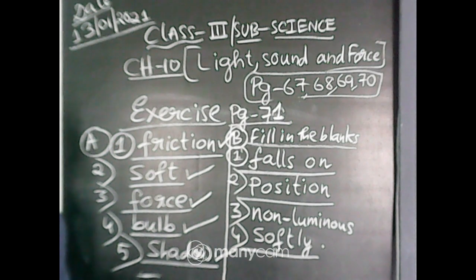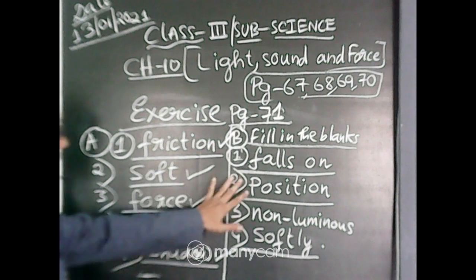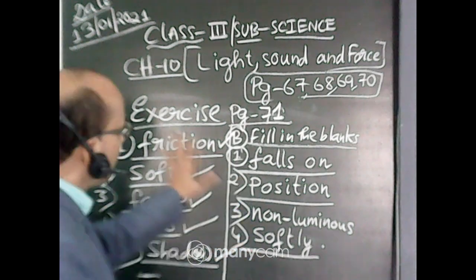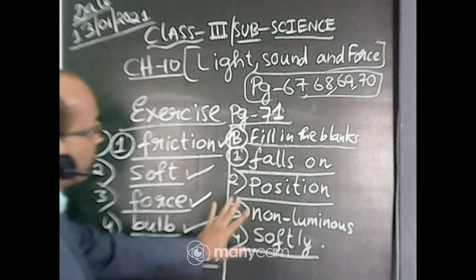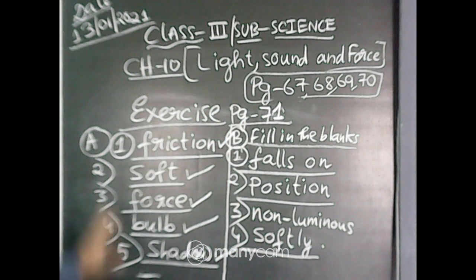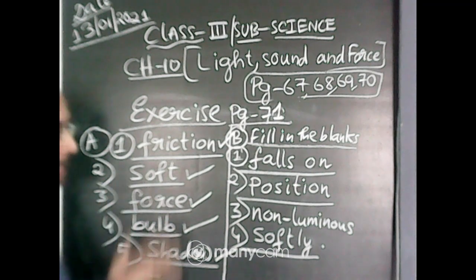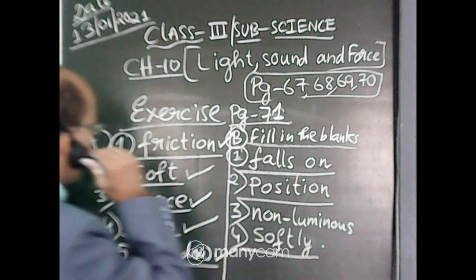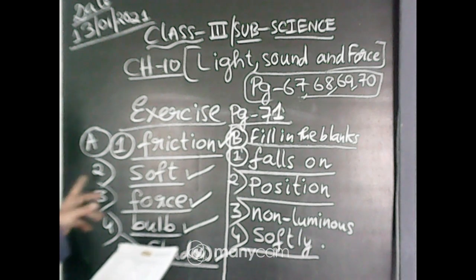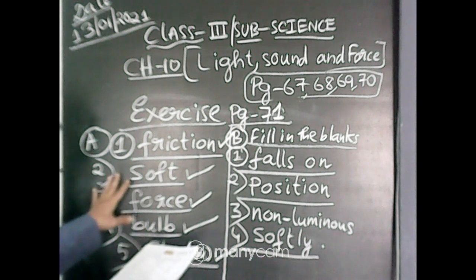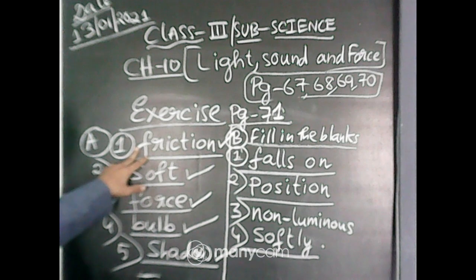Okay, today we will do up to B, up to the blanks from the exercise of chapter 10, light, sound and force. Up to B we have done today. So I will repeat the answers once again, then I will end the class. First of all we solved the tick the correct option, the MCQs. Number 1, to move an object we have to apply force greater than the force of friction. Friction I have written, tick mark that one.